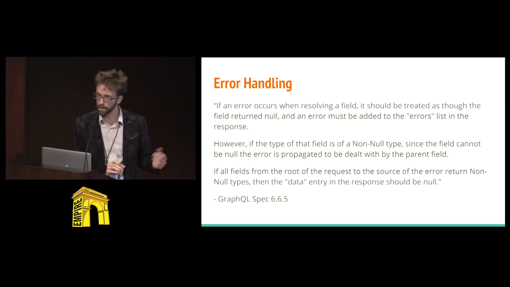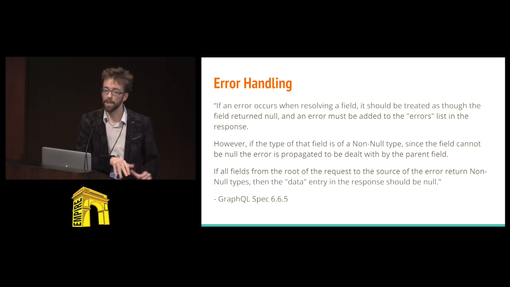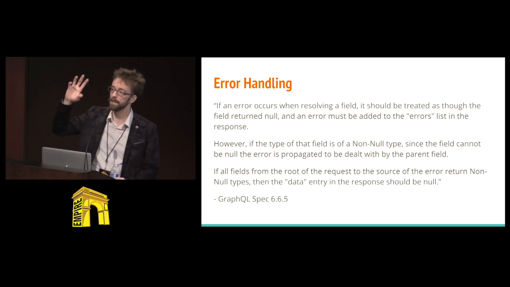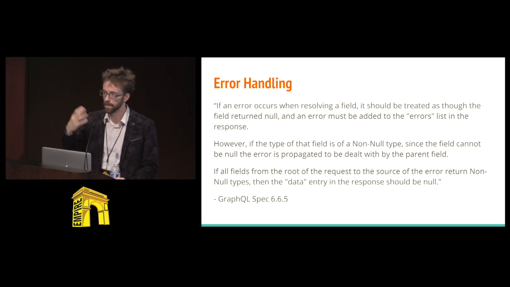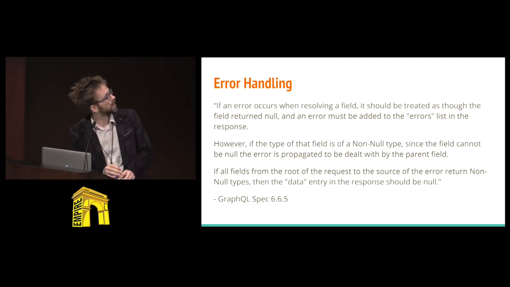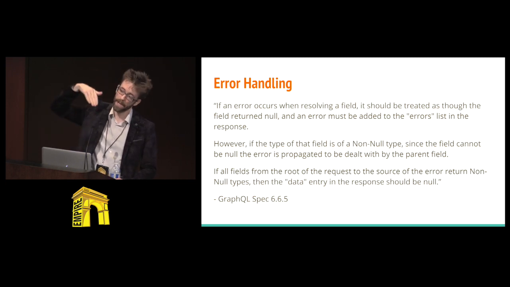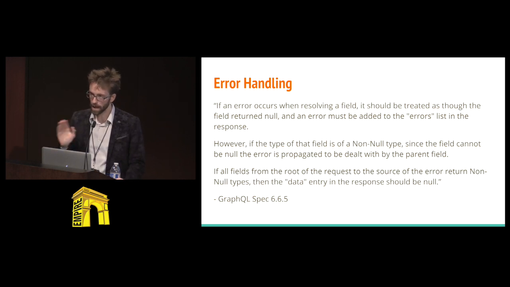Well, if we hit it in a field, we have to log that error, and then we make that field null. So then we have to go up the path, and if that was a non-null field, then the parent has a problem. Now the parent is an error, so maybe we log another error, that's kind of unclear, but then it has to become null because it can't resolve itself at this point. So if we go all the way up the stack and we null everything out, then we end up with this null data object, and then we also log one, potentially multiple errors along the way, and we know that we're in a bad state.